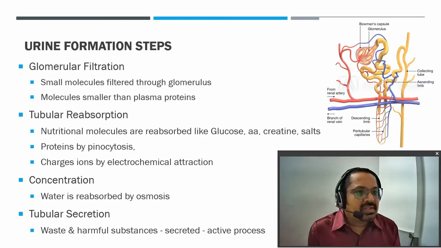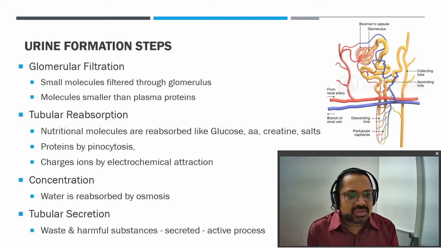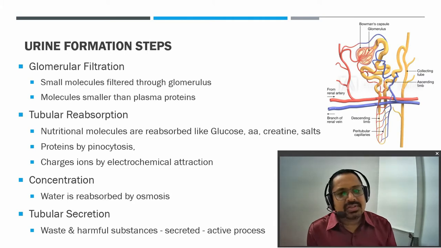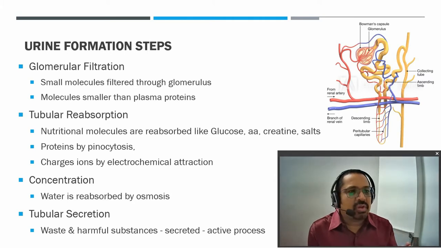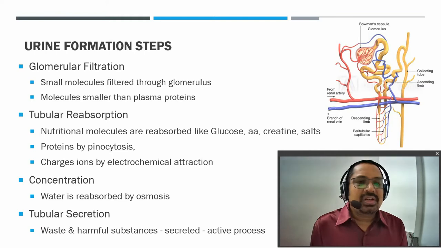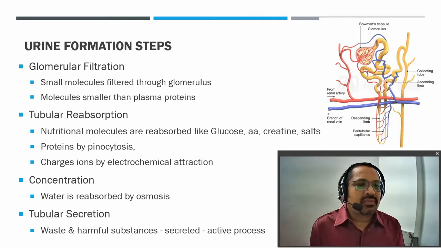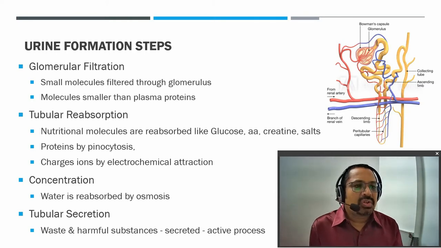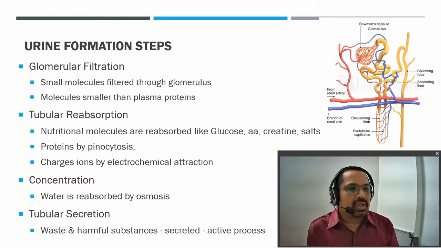Then whenever we see the steps of urine formation, we have already studied in the first year that there are three steps: glomerular filtration, tubular reabsorption, and tubular secretion. In between, as far as pharmacology is concerned, we have added one more step, that is concentration, water reabsorption by osmotic pressure. Glomerular filtration we know very well. Small molecules are filtered through the glomerulus, and molecules smaller than plasma proteins are also filtered. This is the glomerular filtration.